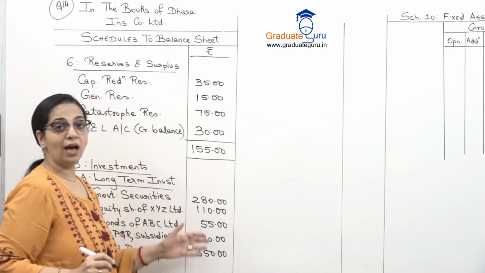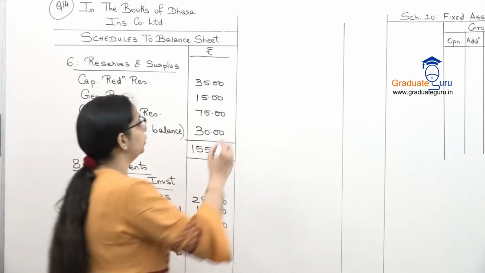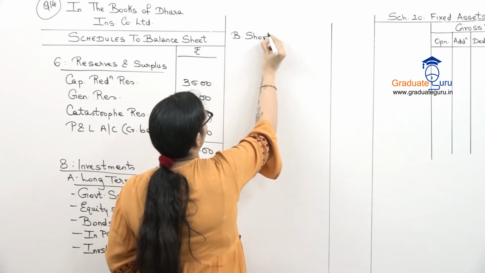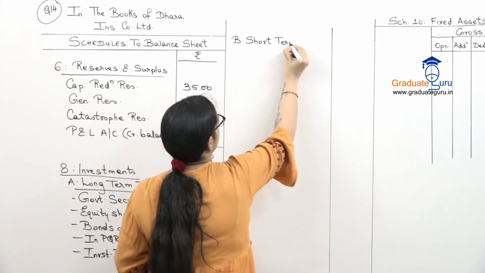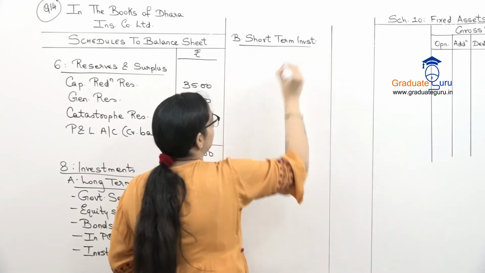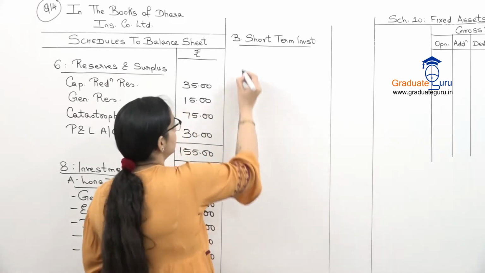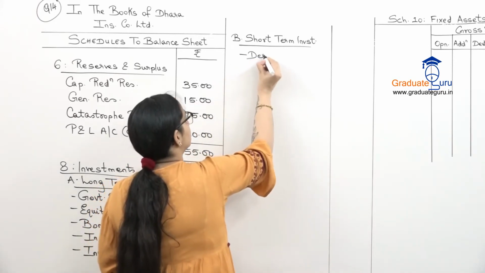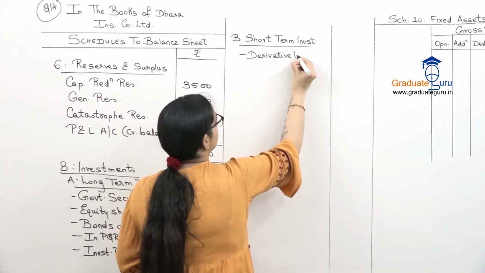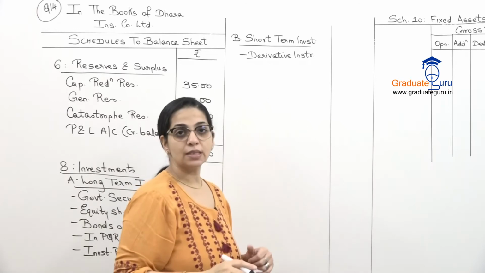So these are all our long-term investments. There is no need to take a total here. You can continue the schedule. Go to part B, short-term investments. And in short-term we have two things. One is derivative instruments. Derivative instruments is 30,000.